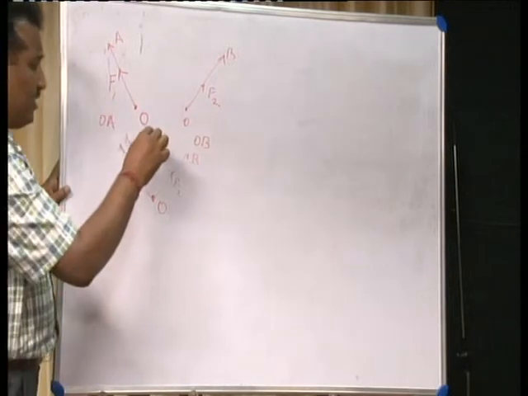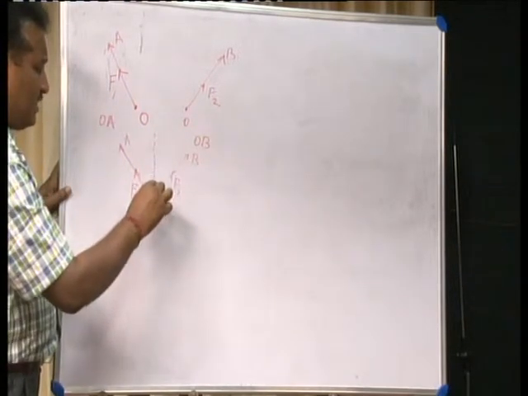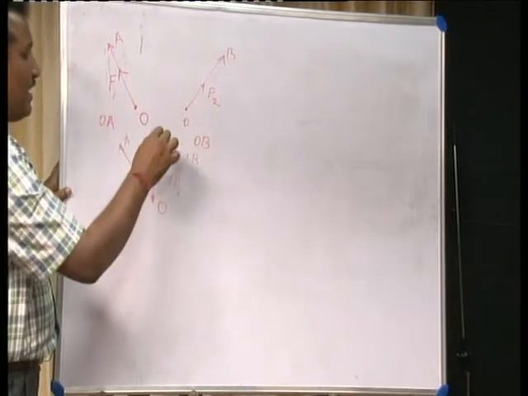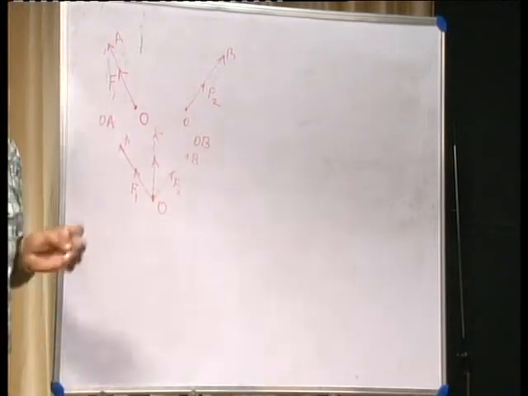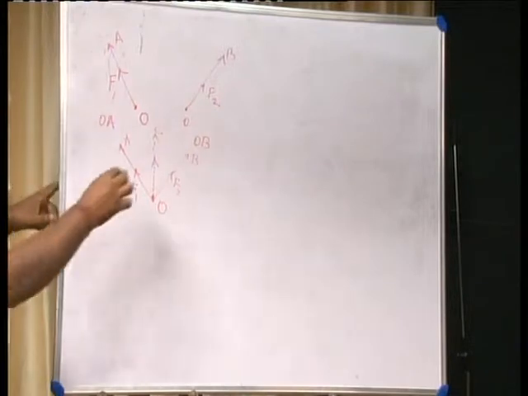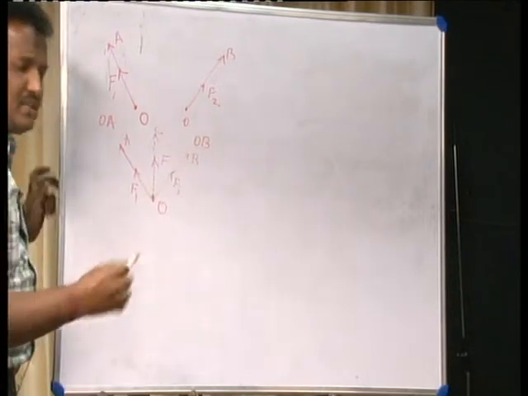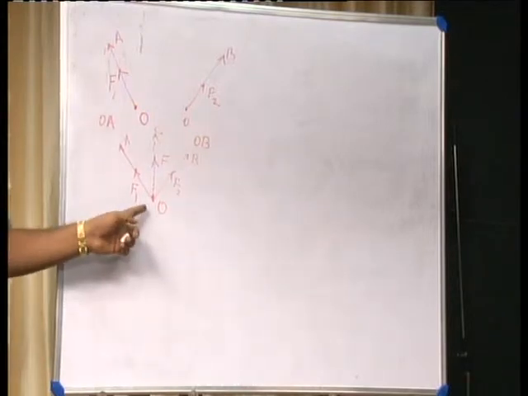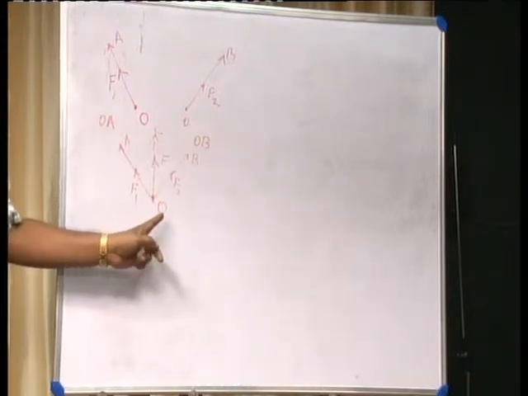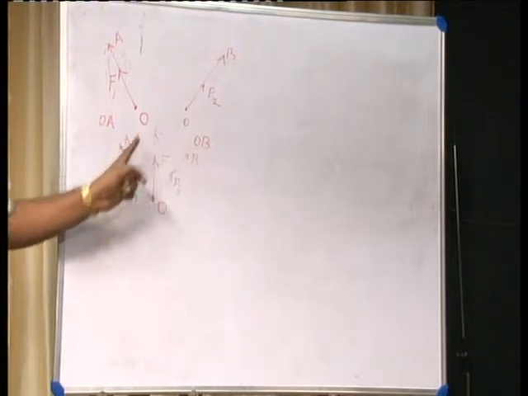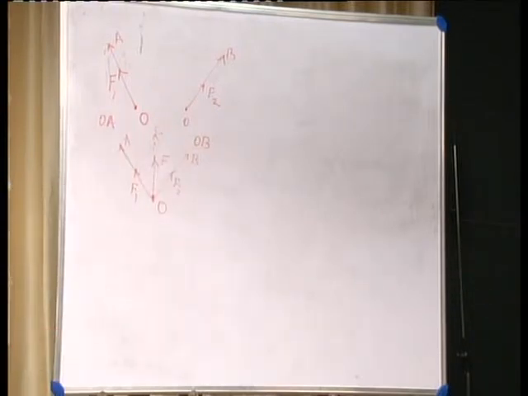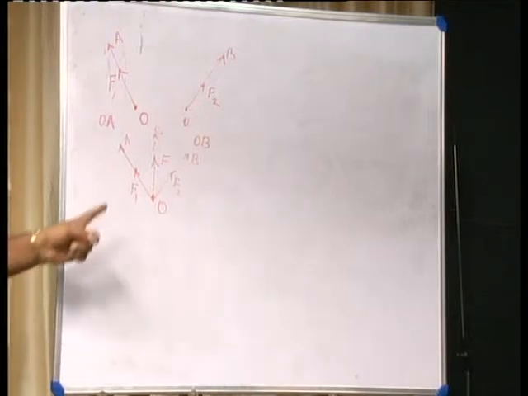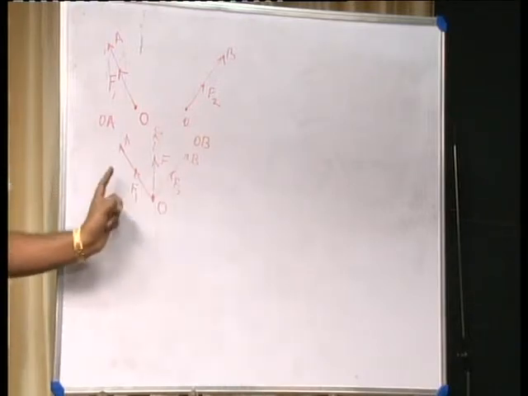So, in between these two, it moves in some other direction, which you can call OC. If a body moves, some force should act on it without fail. What force should act on this body to follow the direction OC? The effect should be equivalent to the combined effect of these two forces.